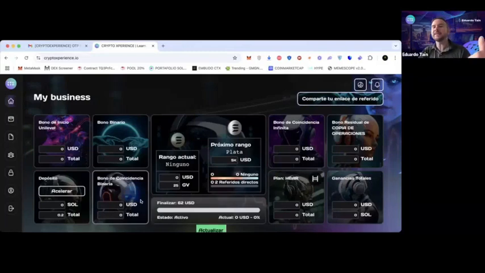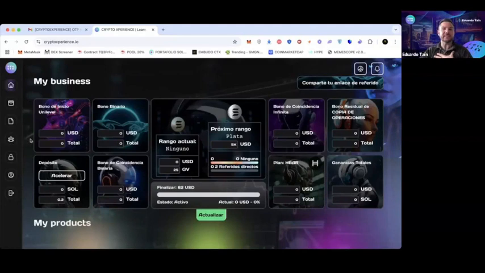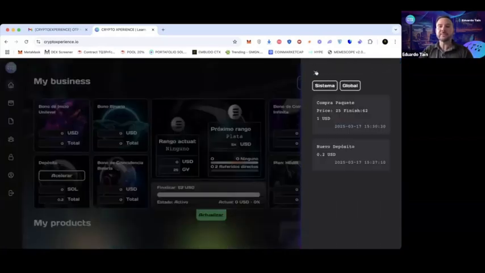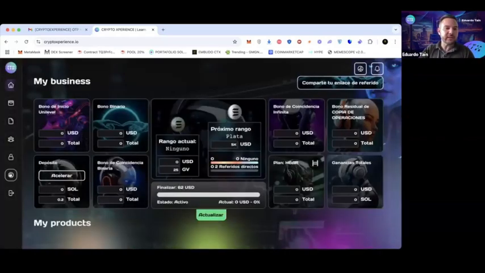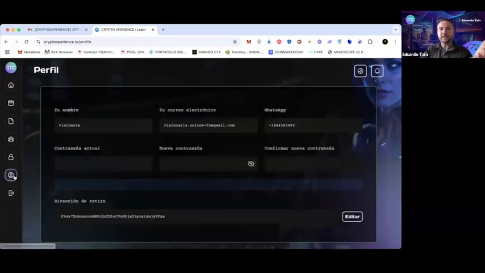Now I'm going to continue here because we are moving on. Is there anything else here that I wanted to share with you from the back office? We've practically seen everything already. Very simple, very user-friendly, very intuitive, visually spectacular, or at least from my point of view. Here you will be seeing the bell, the notifications soon, right? Also here in this part, which appears as a little person icon, there are your details, everything appears.